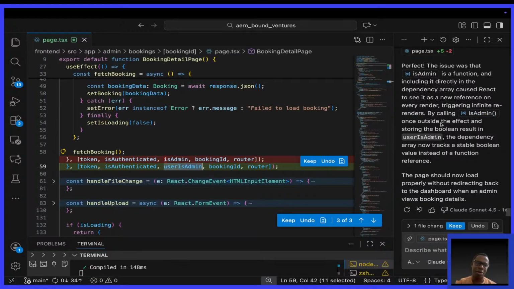The fix is calling isAdmin once outside of the useEffect and storing the Boolean result in userAdmin. The dependency array now tracks a stable Boolean value instead of a function reference. The page should now load properly without redirecting back to the dashboard when an admin.